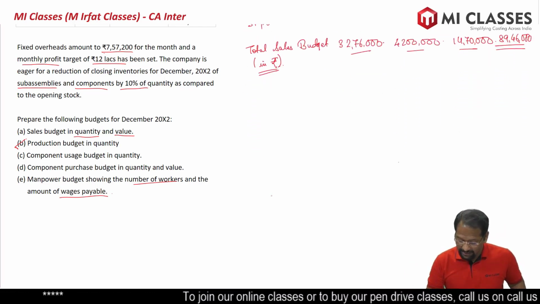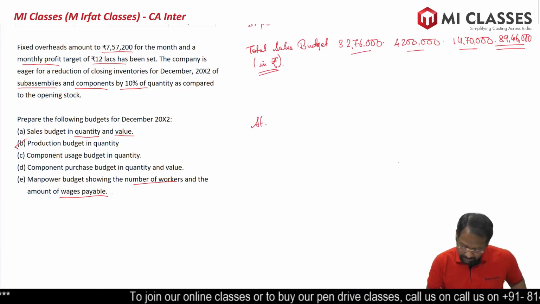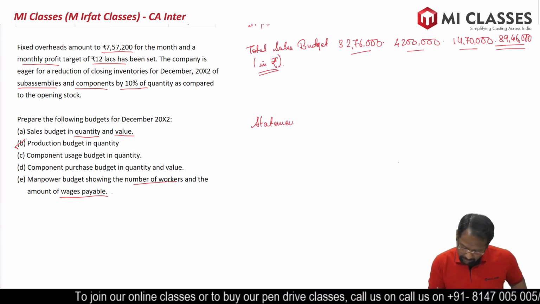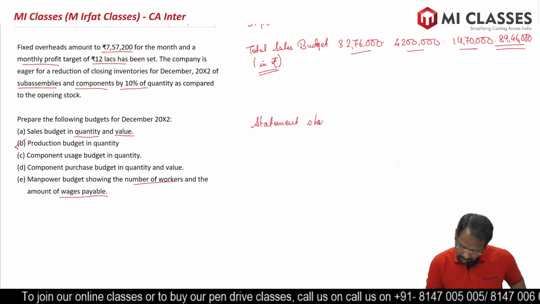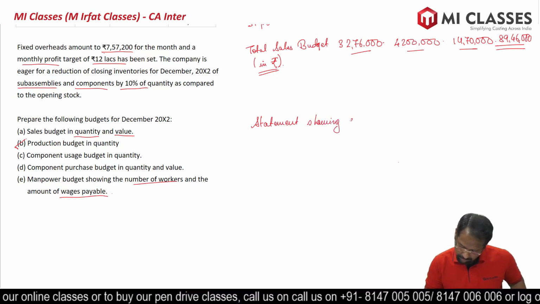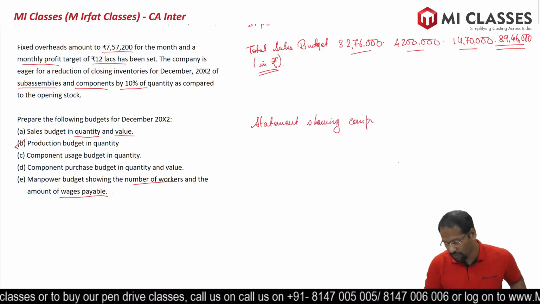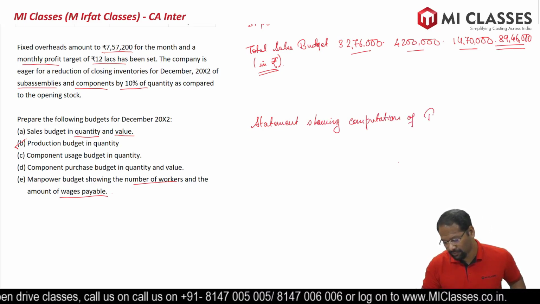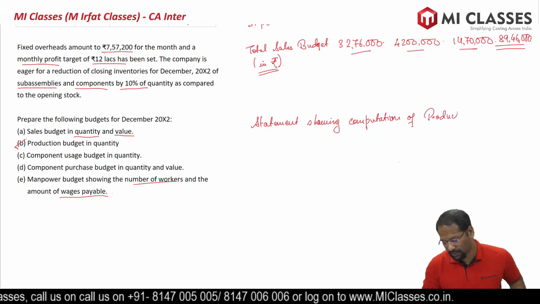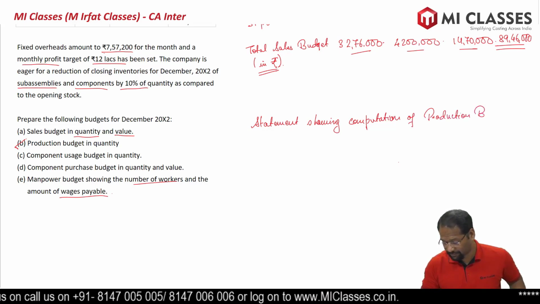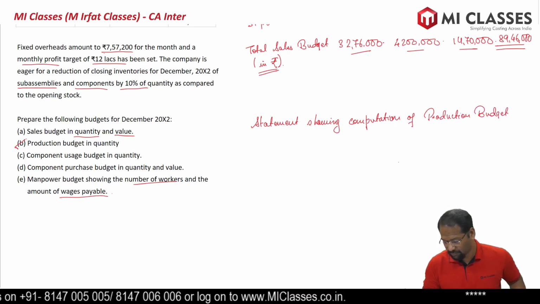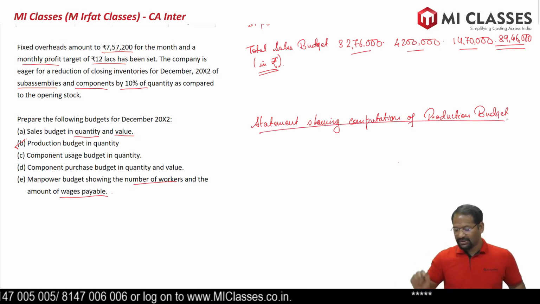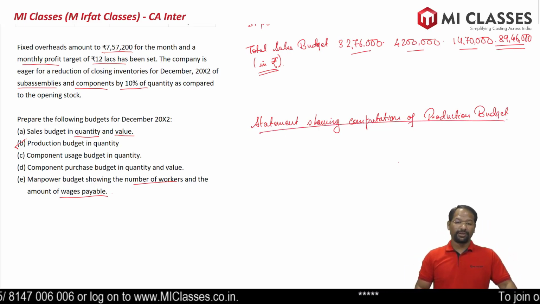So next, statement showing computation of production budget.